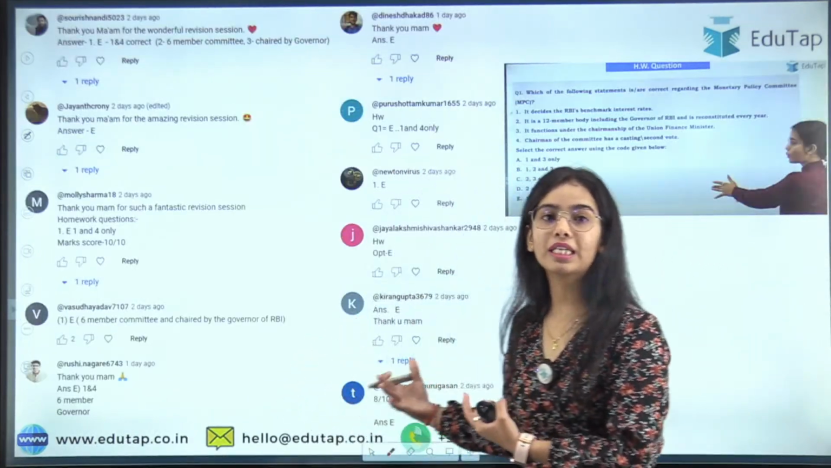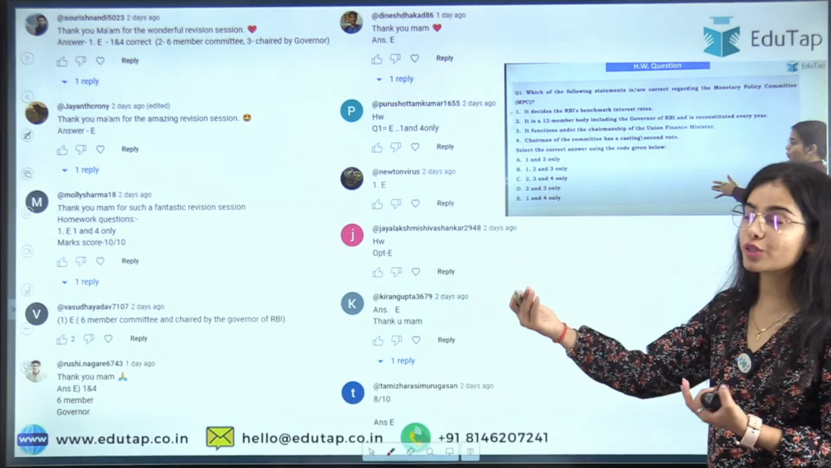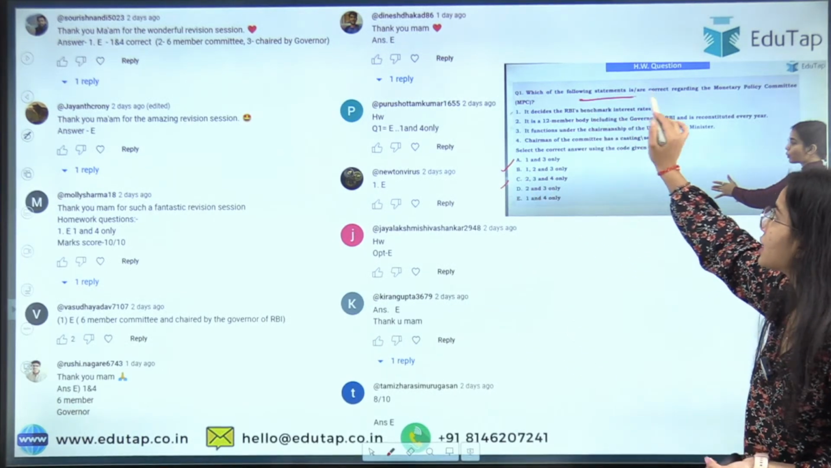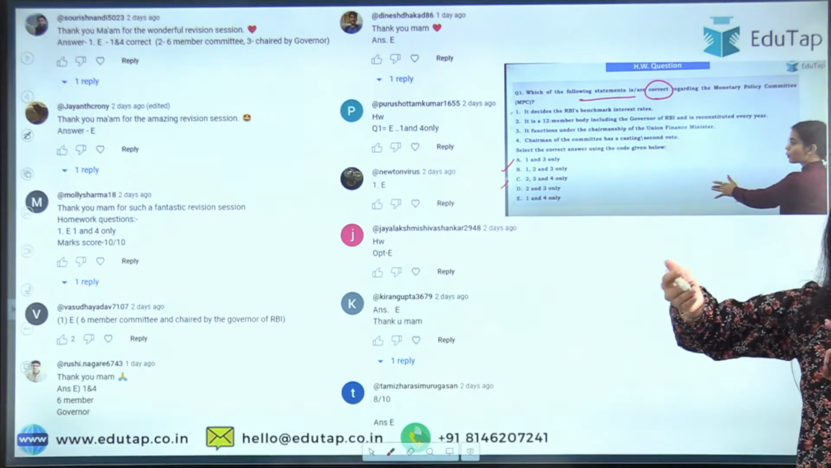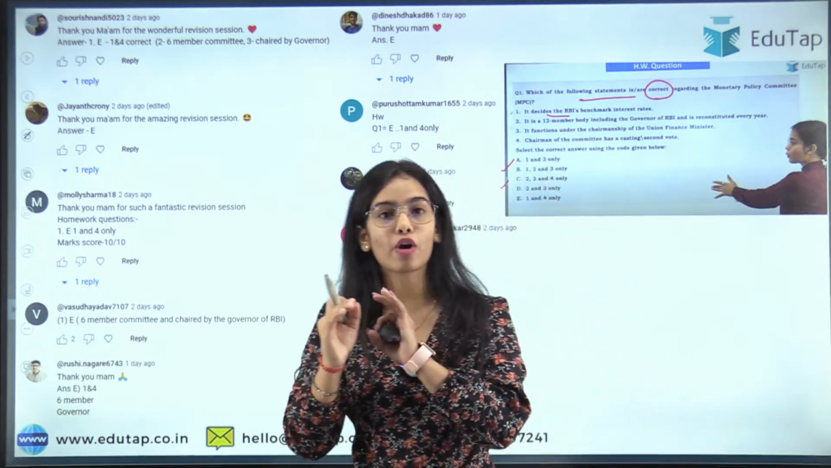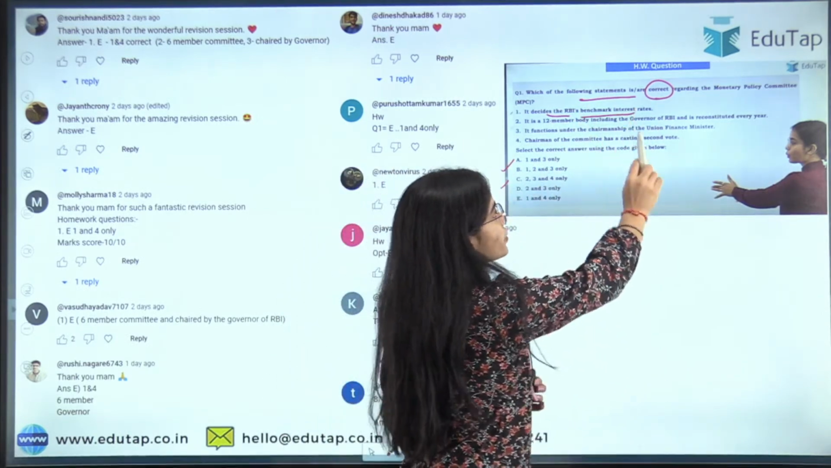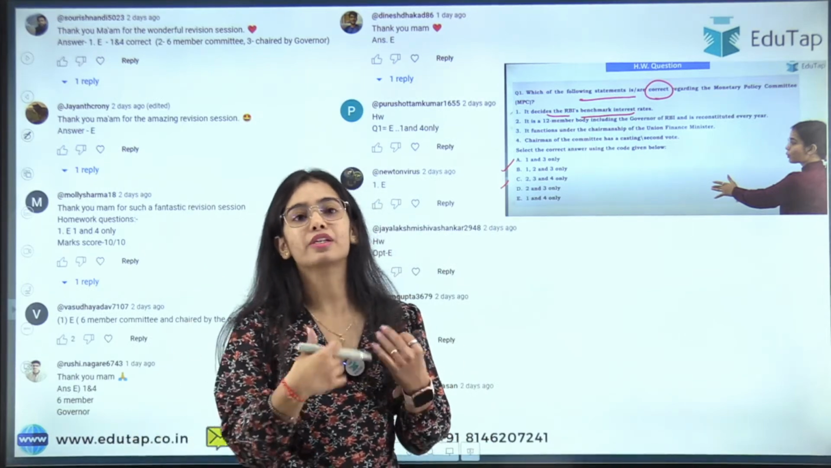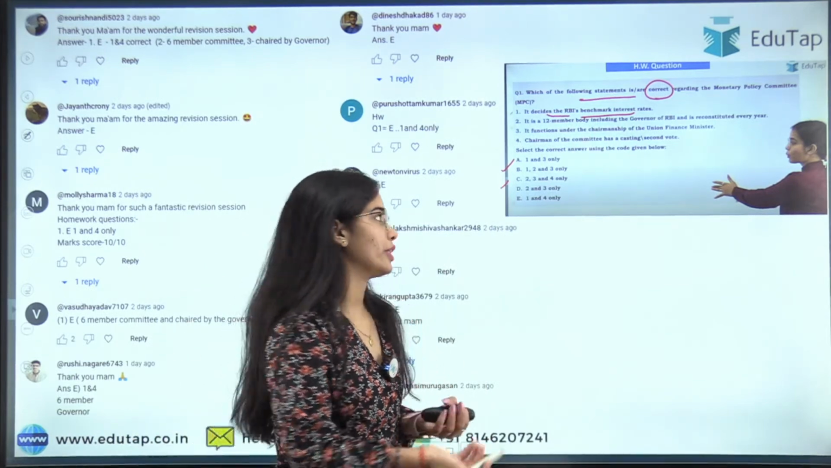And these were the people that have given the right answer to the previous session question. So the question was regarding the Monetary Policy Committee, and it asked which of the statements is or are correct. Okay, so the Monetary Policy Committee decides the Reserve Bank of India's benchmark interest rate, that is the repo rate. So yes, MPC is the one that determines the repo rate for the Reserve Bank of India. So this is correct.